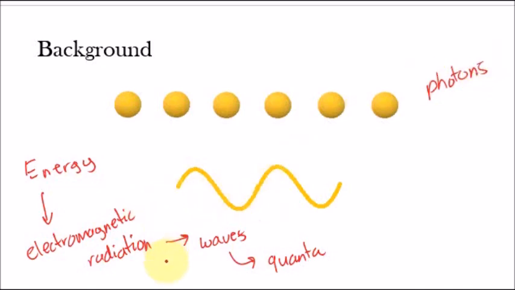In a wave, you're just seeing the energy moving up and down. You're not really seeing anything substantial, something that has matter-like properties. But when you look at energy from the perspective of photons, you're actually seeing particles. So electromagnetic radiation can be thought of as having wave properties, like the waves we talked about before, and also particle-like properties. Let me write that down. This is called wave-like properties, and this is called particle-like properties.